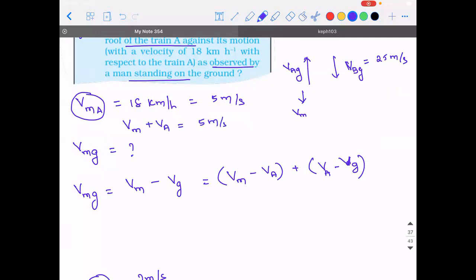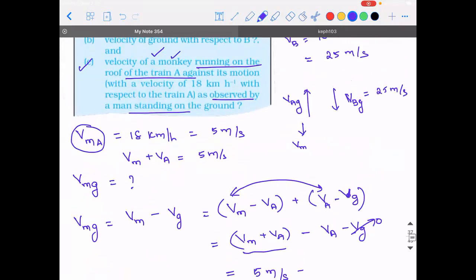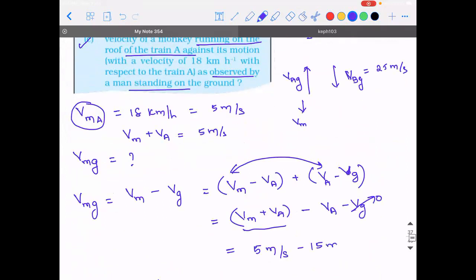Why did I write plus here? Because it is moving in opposite direction, right? So velocity of monkey plus velocity of A minus velocity of ground. Velocity of ground is 0. So what is the velocity of monkey with respect to A? It is 5 meter per second minus, what is the velocity of A, guys? It is 15 meter per second.